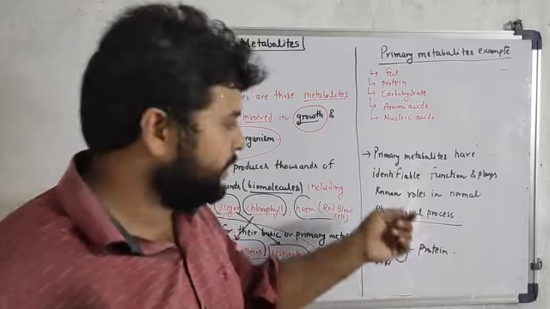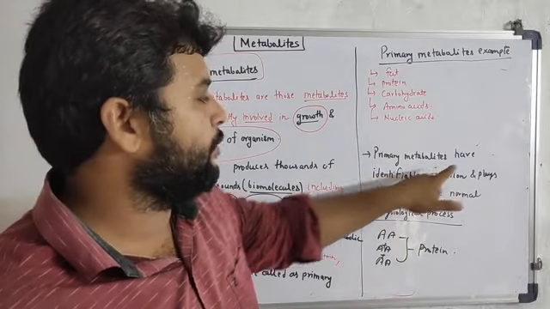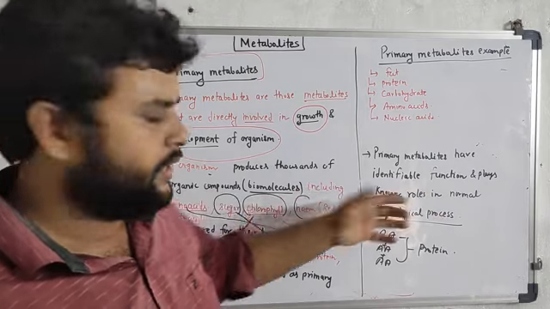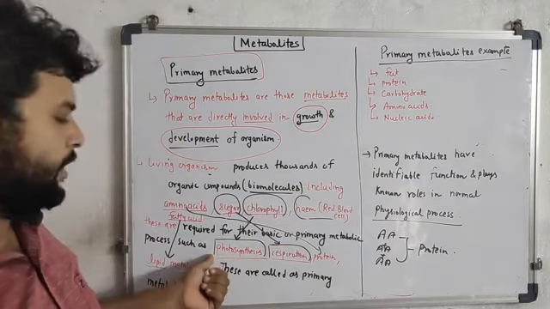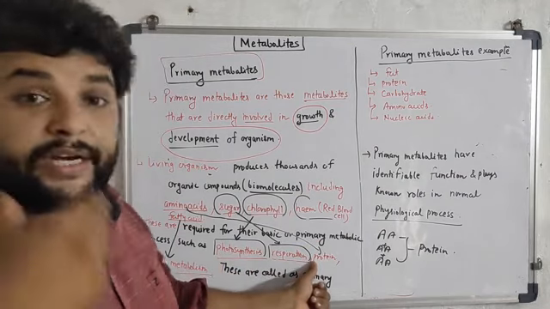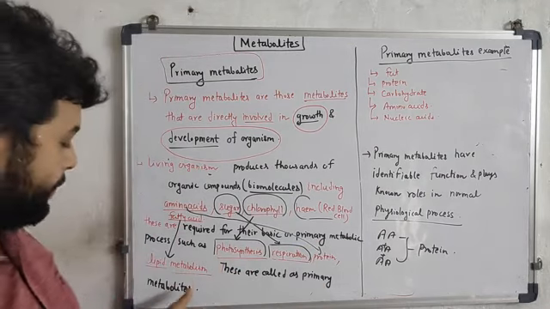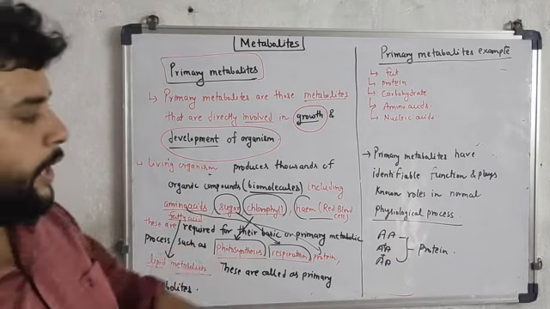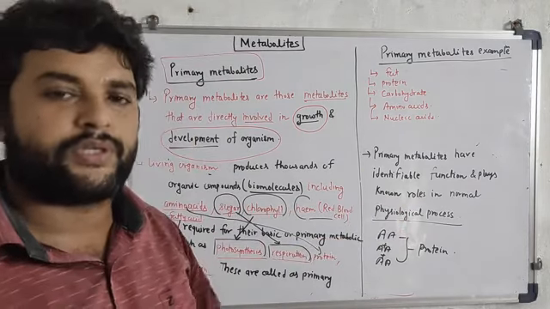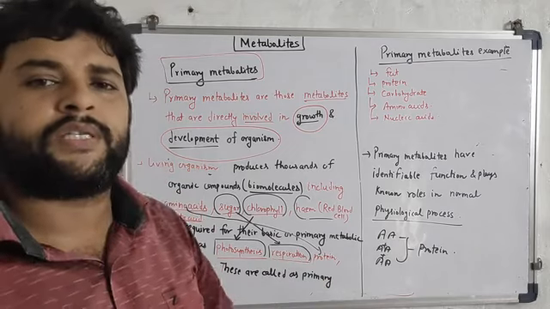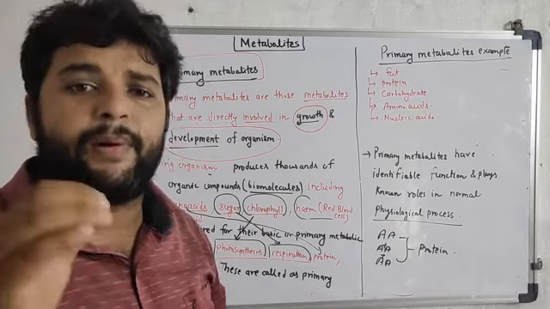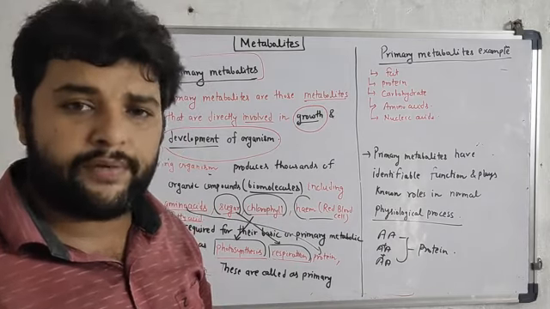And our last point, that is, primary metabolites have an identifiable function. The identifiable function means it is helping in photosynthesis, respiration, protein metabolism, lipid metabolism, and plays a known role in normal physiological processes. Normal physiological processes simply means normal processes that are required by any living organism to live.